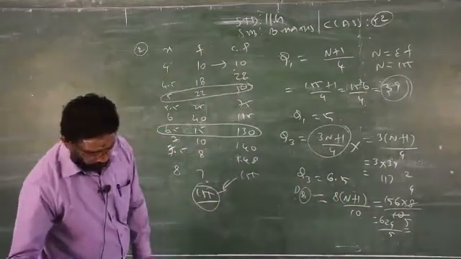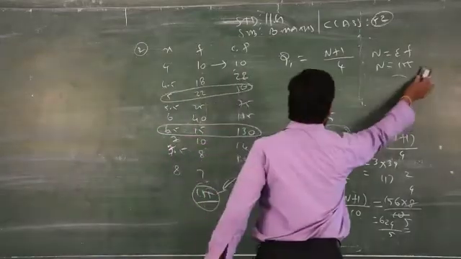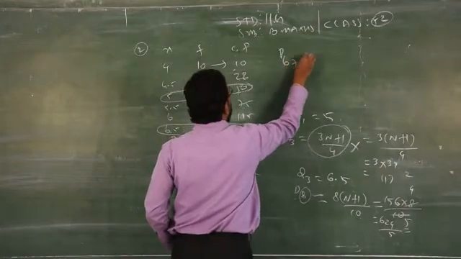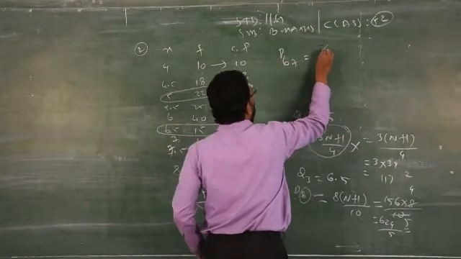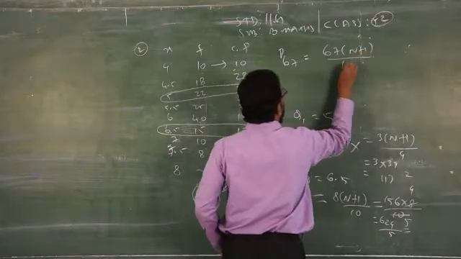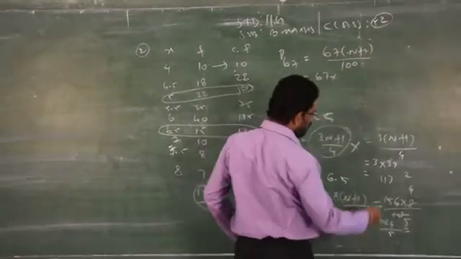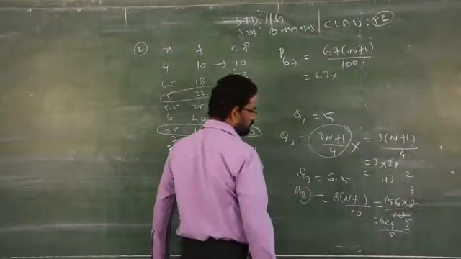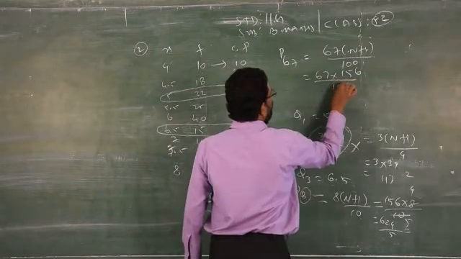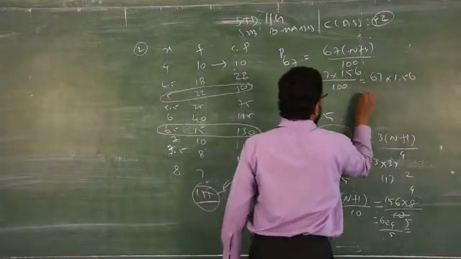Next, you have to find P67, that is percentile 67, N plus 1 by 100. 67 into N plus 1, which we already have as 156, by 100, that is 67 into 1.56.